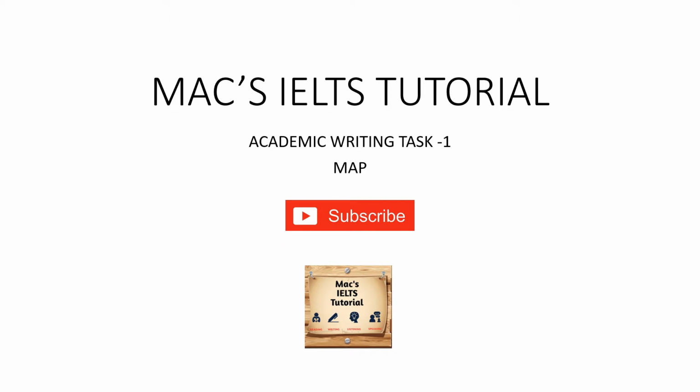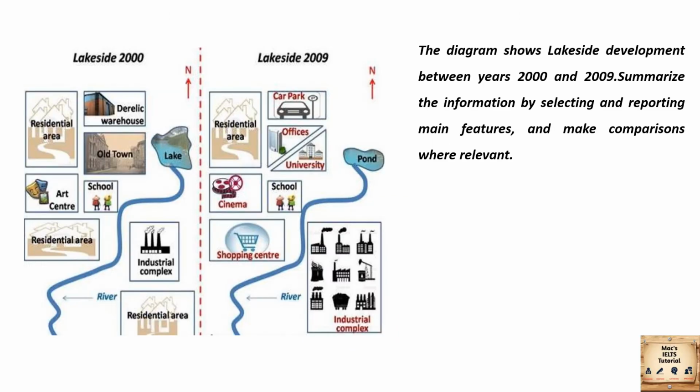In this video, we will be discussing how to write a report when we are given a map. First, let us see the question for discussion. The question goes like this. The diagram shows lakeside development between years 2000 and 2009. Summarize the information by selecting and reporting main features and make comparisons where relevant.